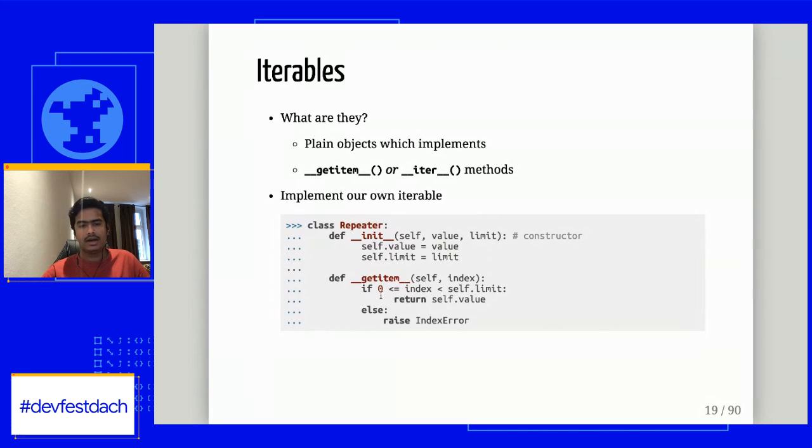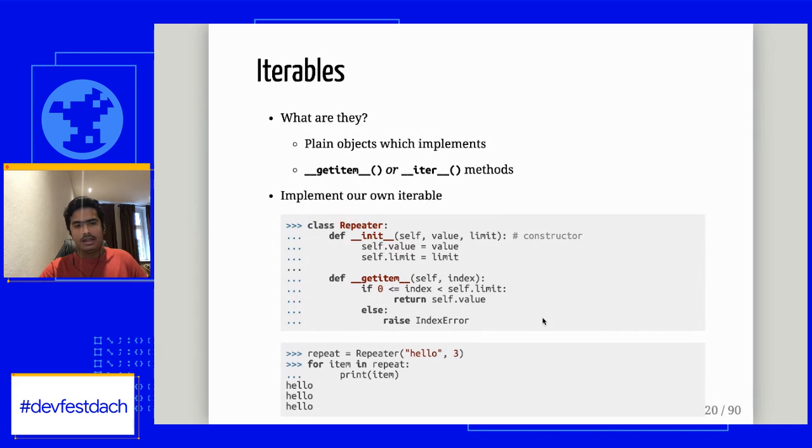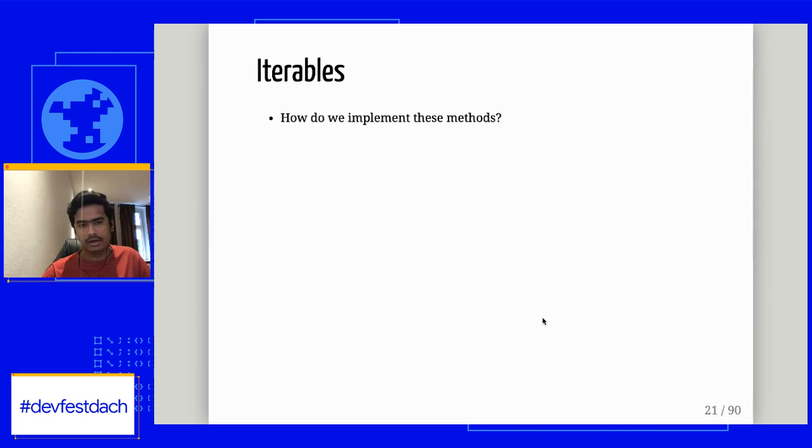So if you look at my __getitem__, I'm just checking the condition for my index. If my index is greater than 0 and less than limit, I return my value, or else I raise an IndexError. So if I give this to my for loop, this works. But you might not be convinced yet about what's really happening here.